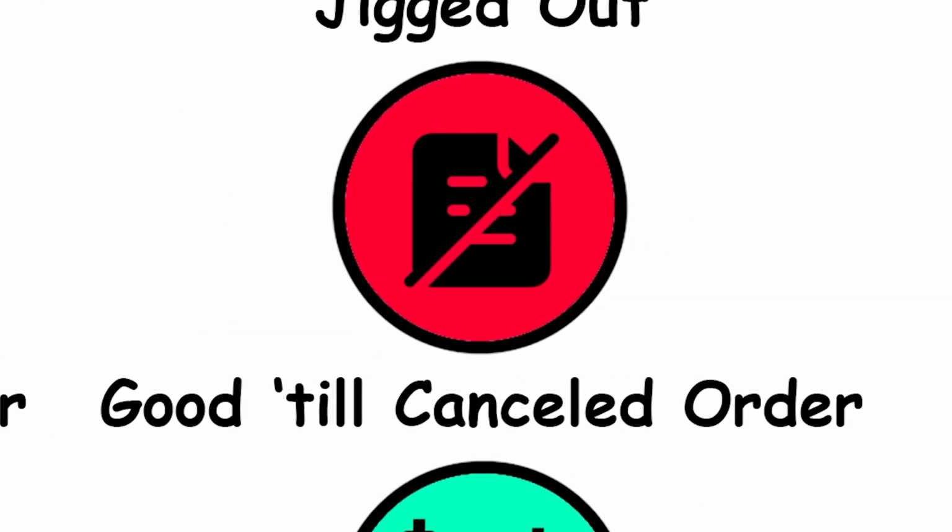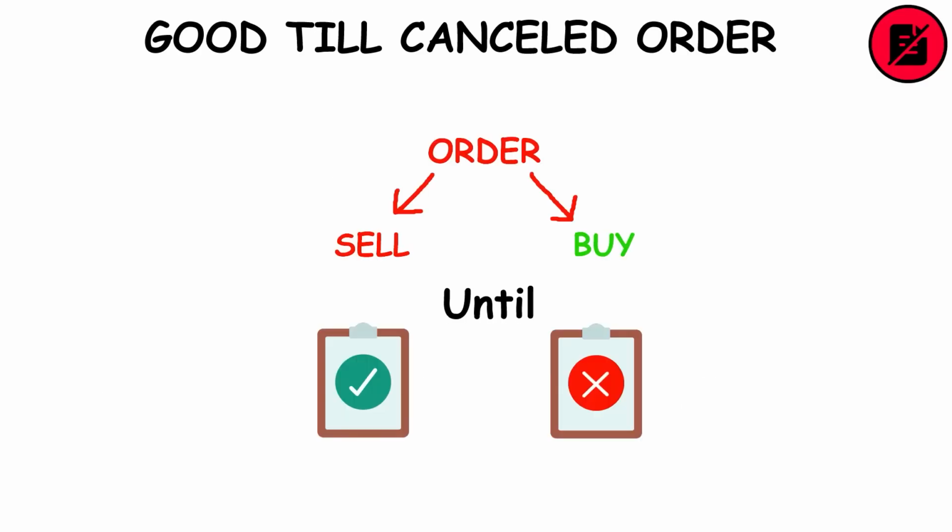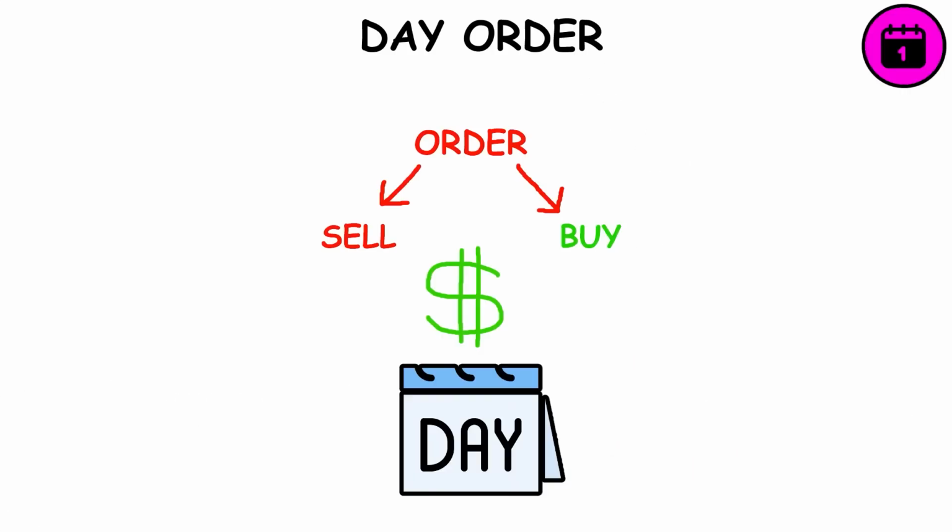Good till canceled order. It's an order to buy or sell stock that lasts until the order is completed or canceled. Day order. It's an order to buy or sell a stock at a specific price that expires at the end of the trading day if not completed.